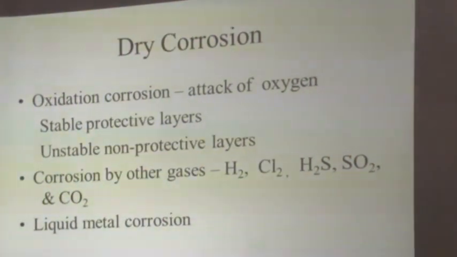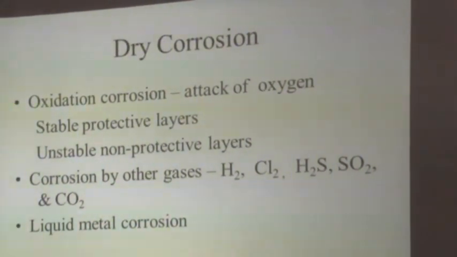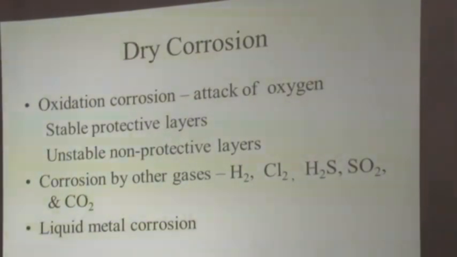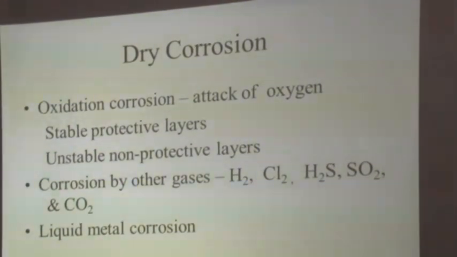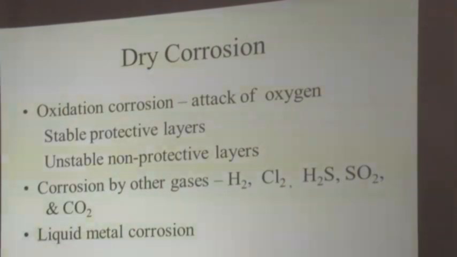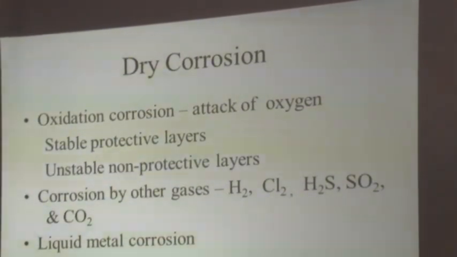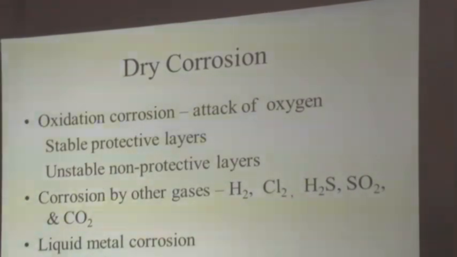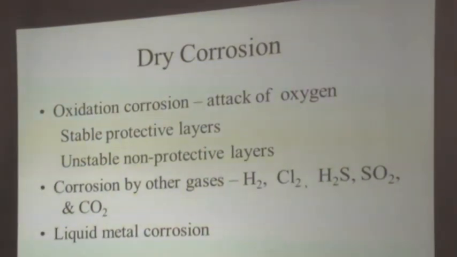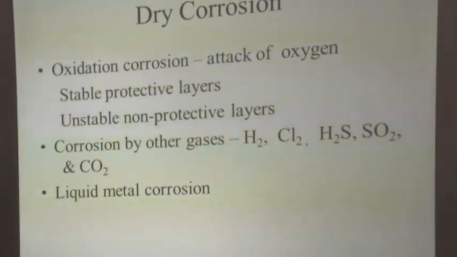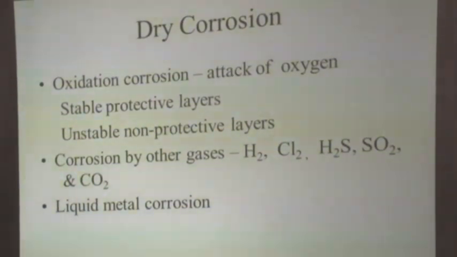In the case of industries, we have pipelines where metals in molten states are transported through pipelines. If the metal in the molten form is taken, it comes in contact with the intermediate metal that has been used for preparing those pipelines. So the pipeline metal that is in contact with the liquid metal starts dissolving.